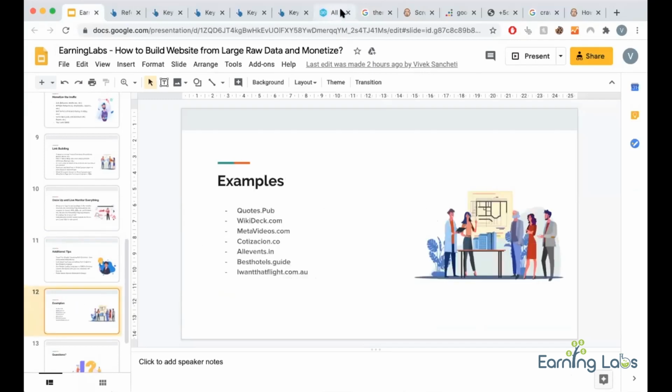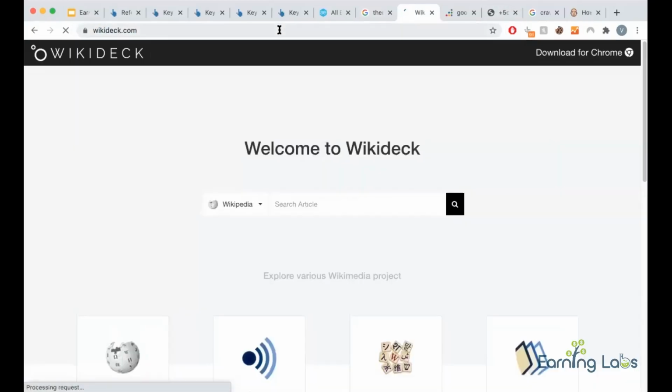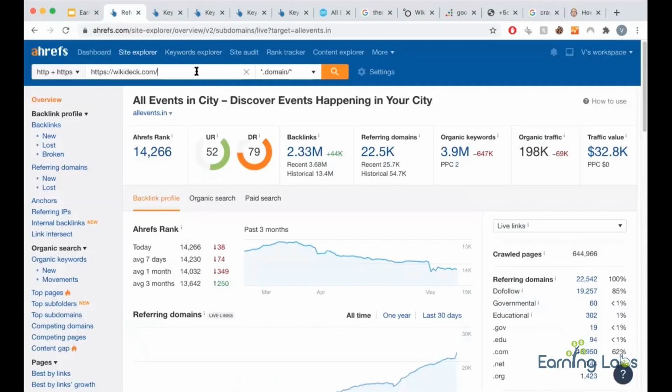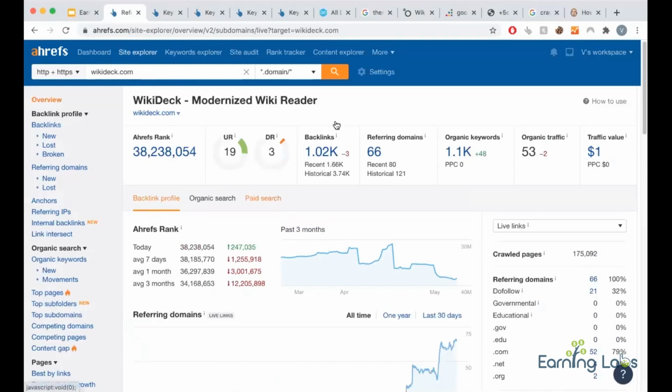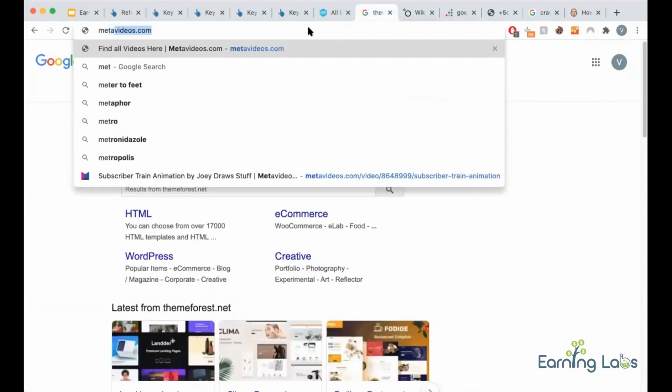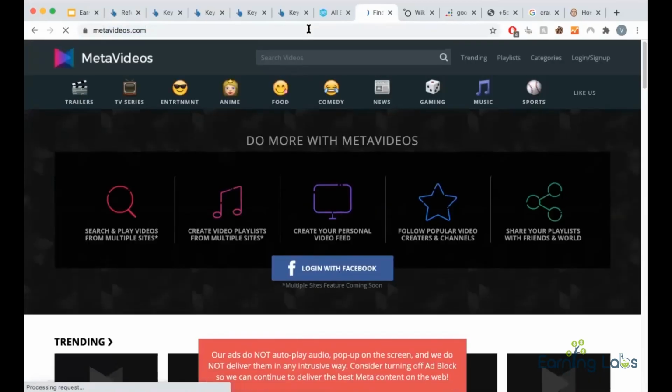CodePub I showed you. Wikideck I showed you. Wikideck is a scraper of Wikipedia. I just started this and started drip feeding to Google, and my index in Google is increasing. My traffic is increasing a little. It will take time, 6 to 7 months now. Earlier when we built meta videos, within 6 months we could get a huge crawl.